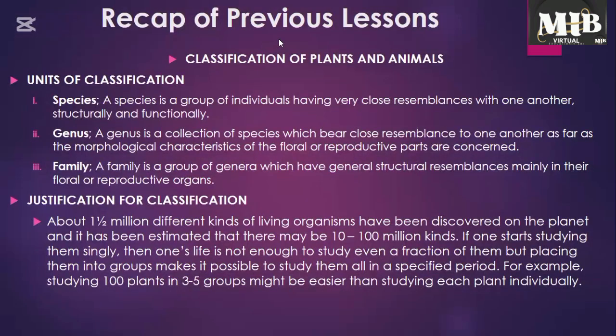Studying groups might be easier than studying each plant individually. Look at this statement: one's life is not enough to study even a fraction of them. What does it mean? For example, the human being's maximum is about 150 years. Let's assume you can even reach that age. 150 years is too small for you to study 10 to 100 million kinds of living organisms. But when they are classified, it makes it easier to study them compared to studying them individually.